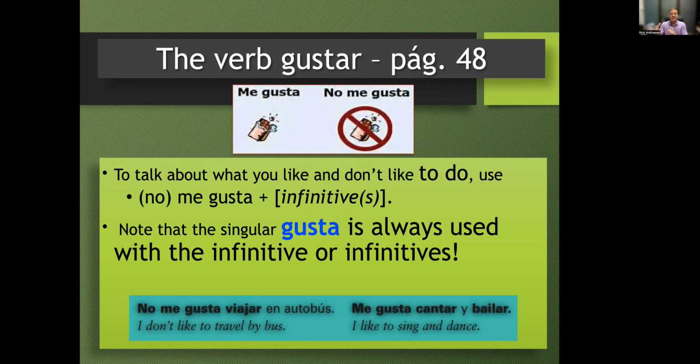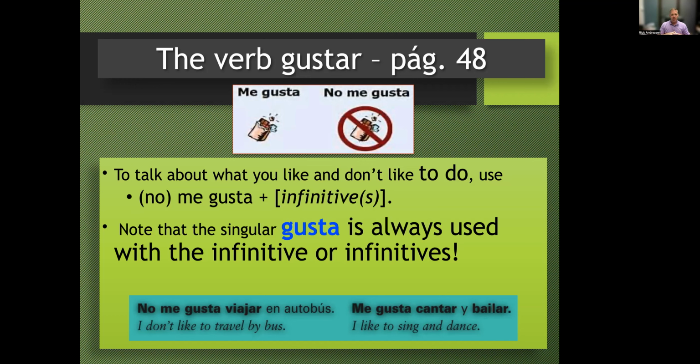Me gusta cenar. In this case, that second infinitive really becomes the subject of the sentence. So eating dinner is not pleasing to me. No me gusta cenar. So it is a second verb, you don't conjugate it, but that verb is also singular because it's one verb.